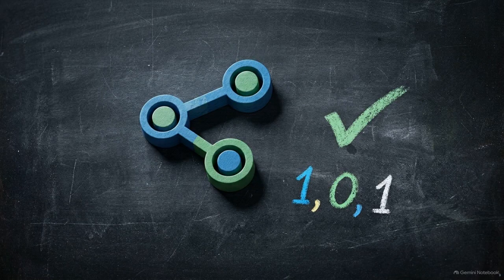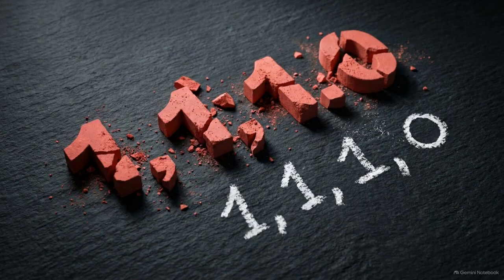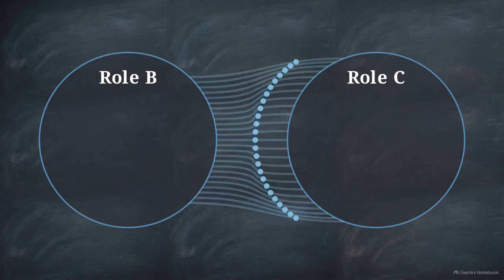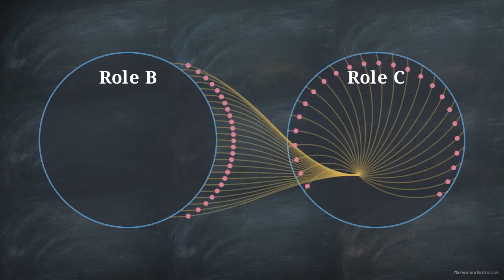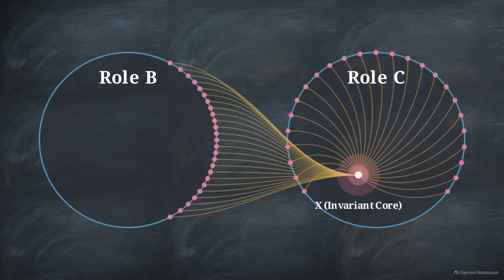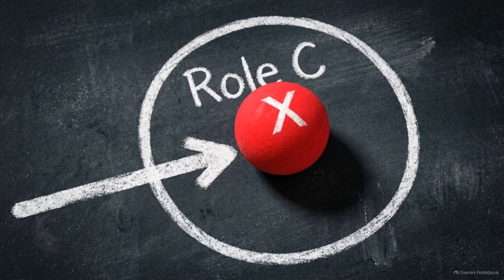For simpler sequences like 1, 0, 1, the entropy can be solved using a scalar Kraft-identity approach. For 1, 1, 1, 0, that method completely breaks down. Applying finite state logic partitions the space into two discrete nodes, roll B and roll C. A continuum channel evenly maps mass across the target. But the immediate return channel acts differently, abruptly collapsing mass from both nodes onto a single point, the invariant core X. This creates a structural anomaly.